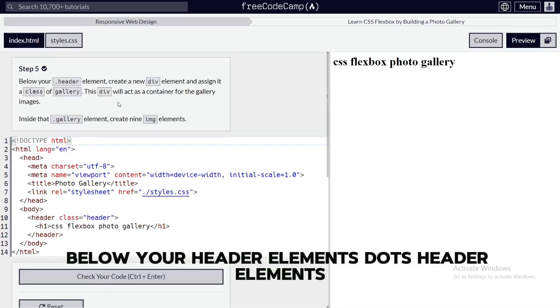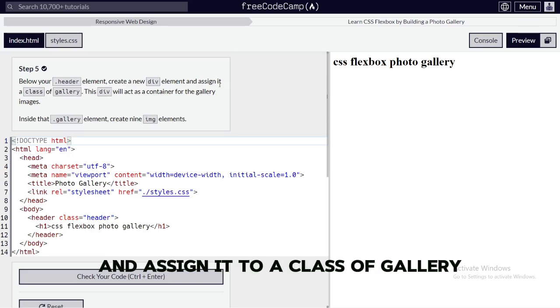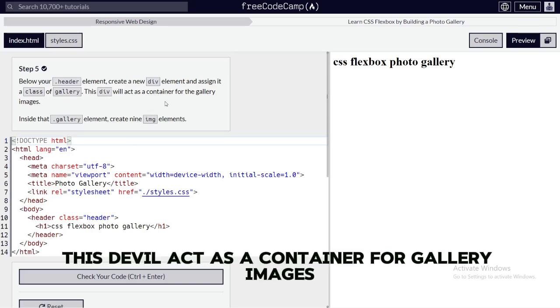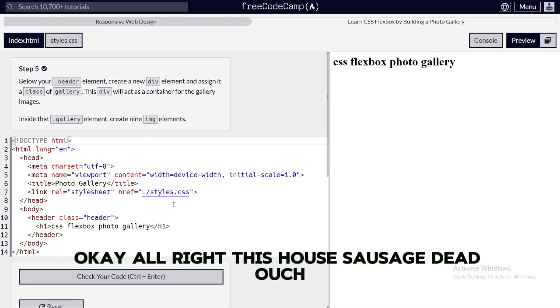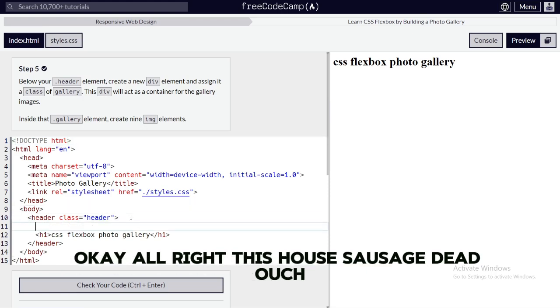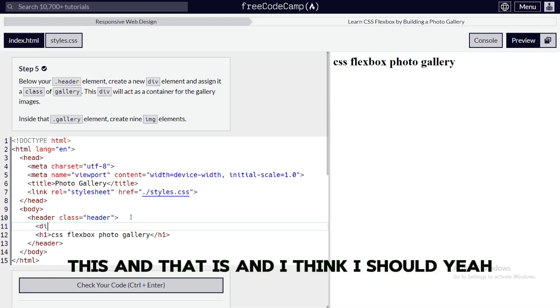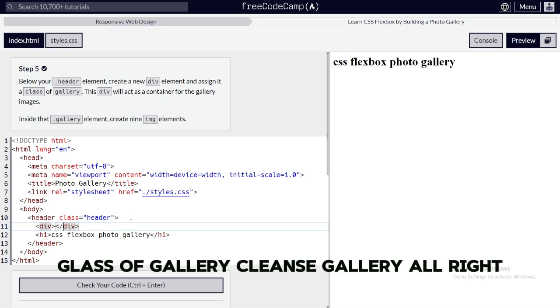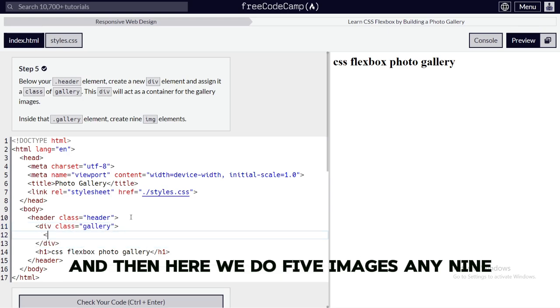Below your header element, create a new div element and assign it a class of gallery. This div will act as a container for the gallery images. Inside that gallery element, create 9 image elements. Alright, that sounds good. Div. Class of gallery. Alright, and then here we do 5 images.